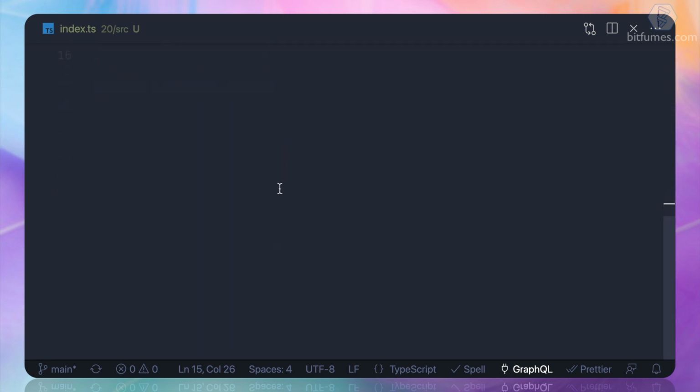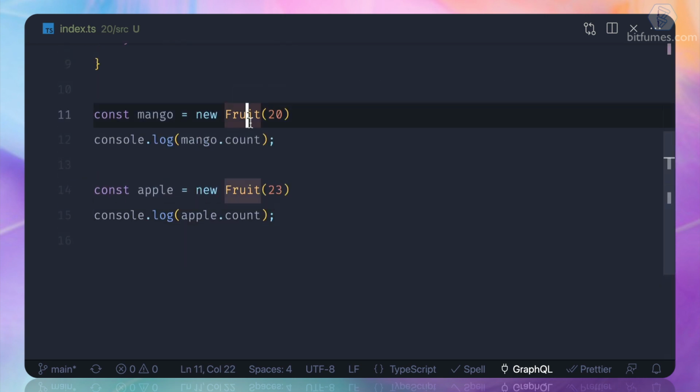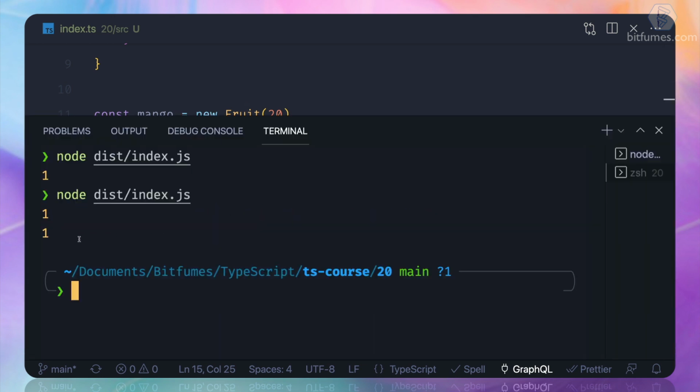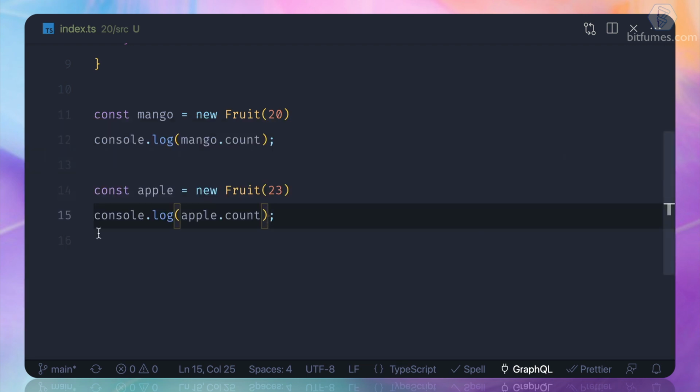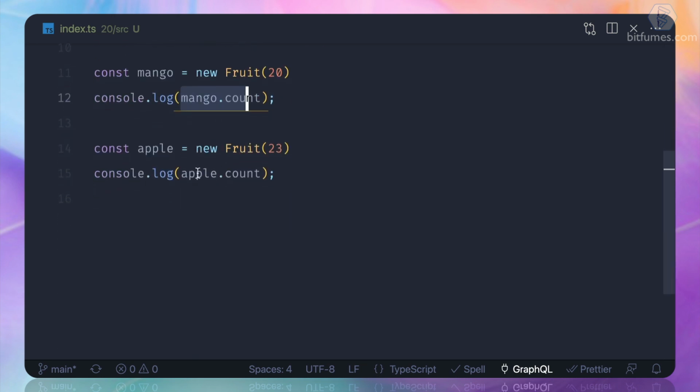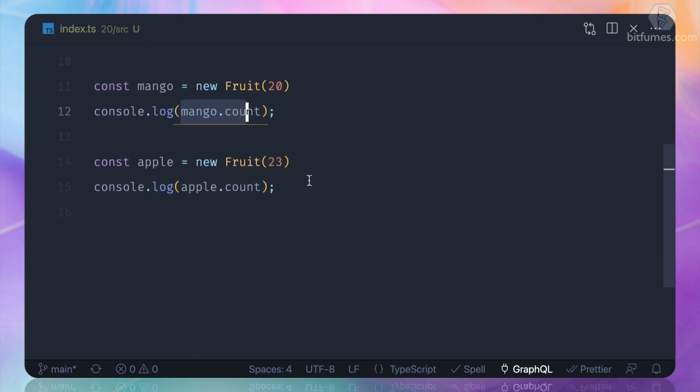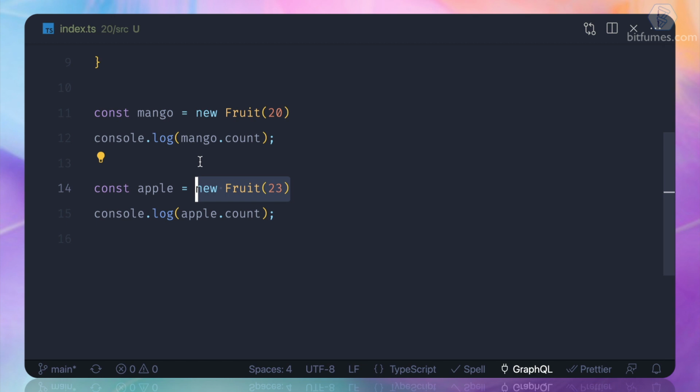Because we are incrementing 2 times, one here on the mango and one on apple. So let's run it, and it's 1 and 1. We should get 1 and 2. No, because mango count is obviously 1, and apple count is again 1, because we are newing the class. But I want to know all the fruit count.